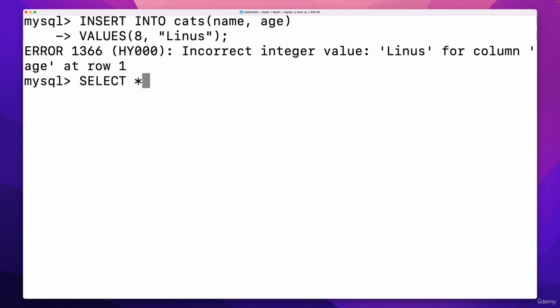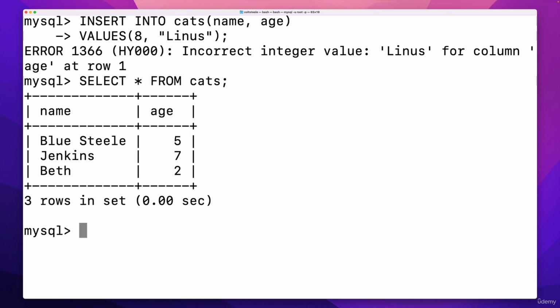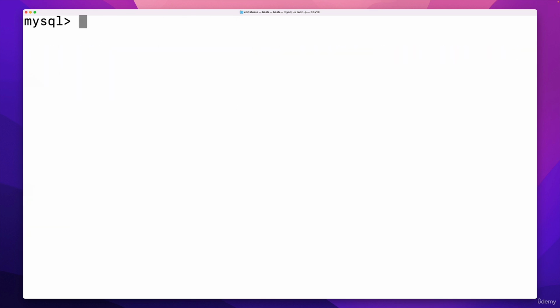So what does that mean? If I look at cats, do we have Linus in here? No, we don't. So this error prevented the row from being inserted. Just be aware of that. These column data types are not guidelines. They are rules, at least with the way everything's set up right now. Age has to be an integer. There's no way to put a piece of text in there. So we tried that and we got slapped in the face. MySQL says not so fast. Okay, so that's a bit more about the order.